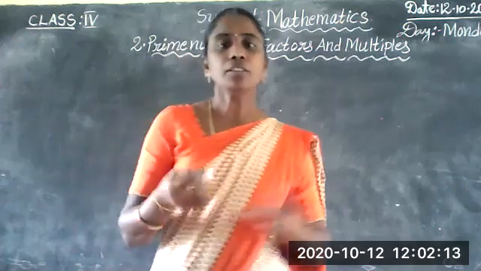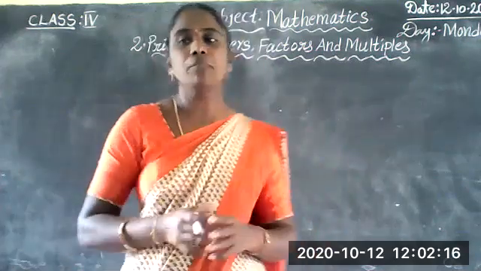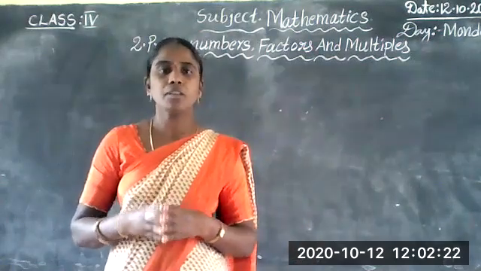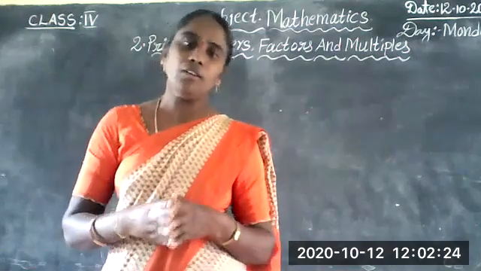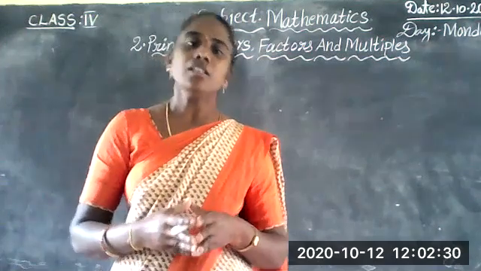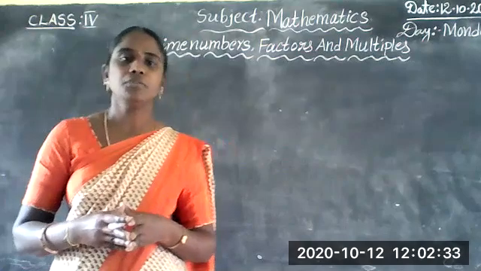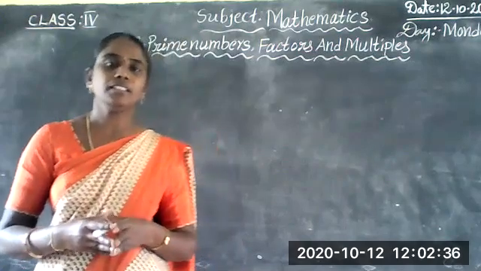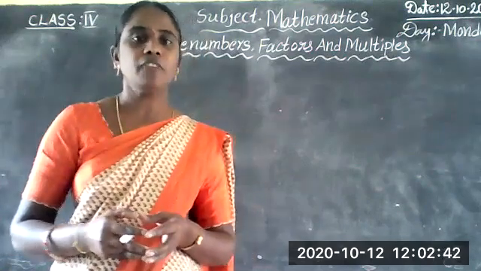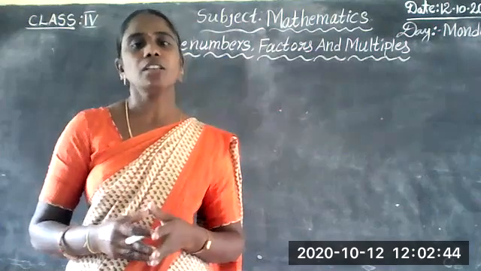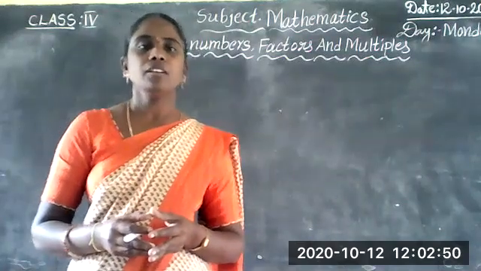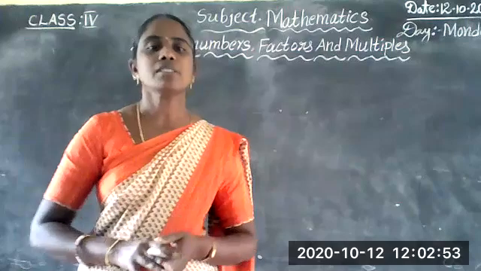First, before going to explain prime numbers, factors, and multiples, we have to learn counting numbers, natural numbers, even numbers, and odd numbers. You know very well counting numbers. What are counting numbers? 0, 1, 2, 3, 4, 5, 6, 7, 8, 9, 10, 11, and so on. These are called counting numbers, from 1 to infinity. These numbers are called counting numbers and natural numbers also. From 0 to infinity, these numbers are called whole numbers.